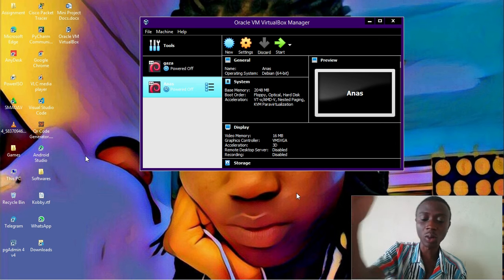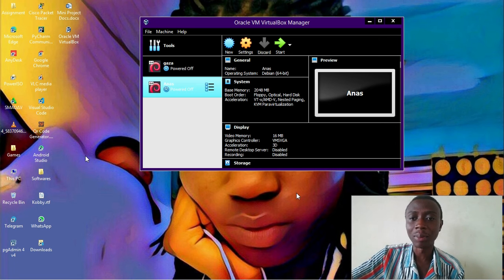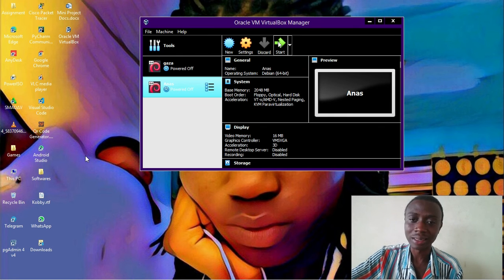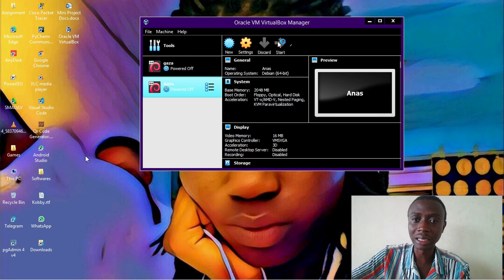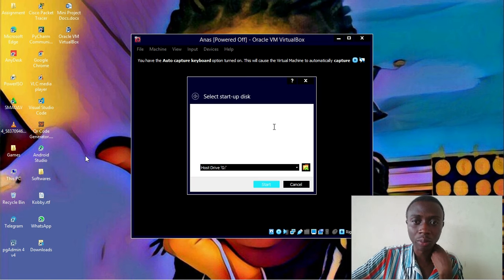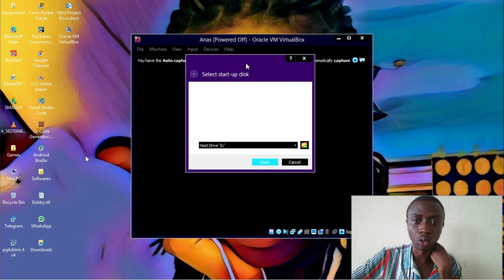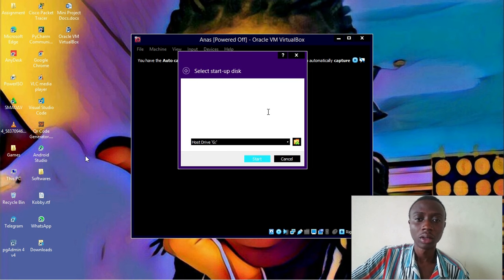So once we power on our machine, it will start the installation process, and we will power on our machine by selecting start. Yes, somebody just told me that we don't power on a machine, we start a machine. Okay, so we started the machine, so we are going to click on it and wait for the installation process to begin. And if your machine is not running as fast as my own, then you have to go to that video tutorial on how to speed up your machine by deleting junk files.